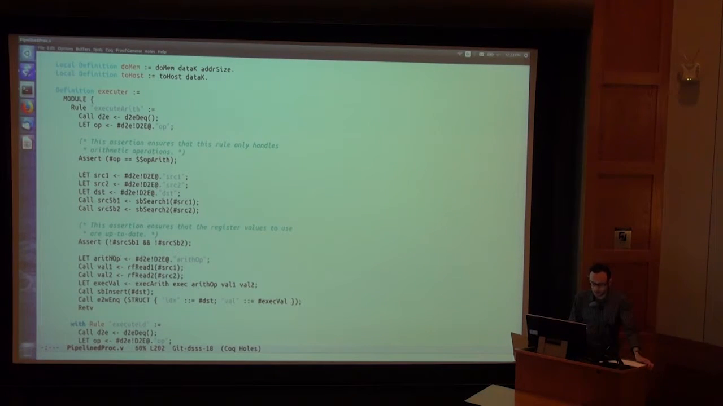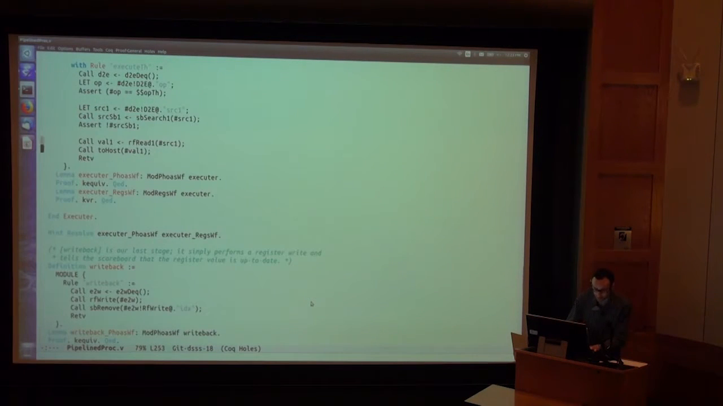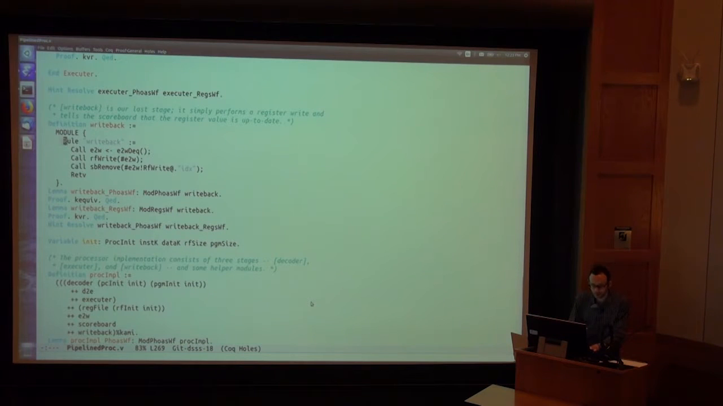Then we can read from the register file and actually execute the operation, mark the destination register as claimed in the scoreboard, and then NQ the write operation into the FIFO that leads into the next stage. And then I'll just page forward to that stage. It's a really simple one now. It just keeps trying to DQ right into the register file and then remove from the scoreboard.